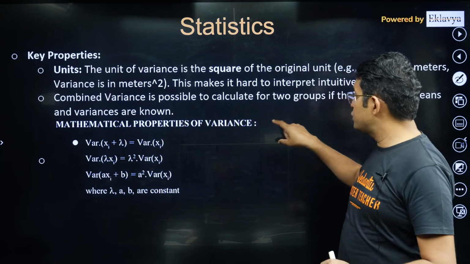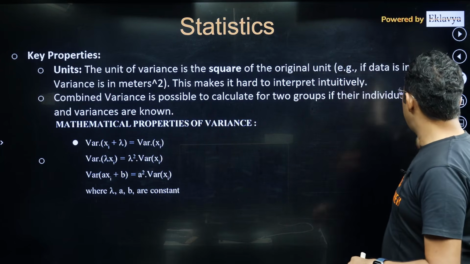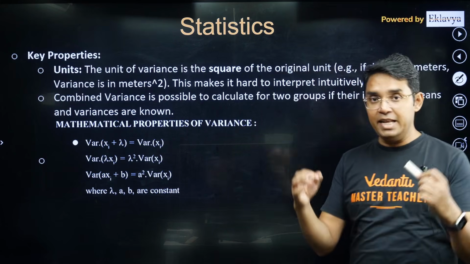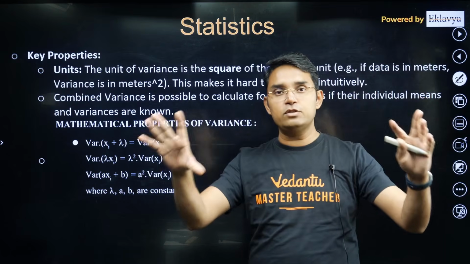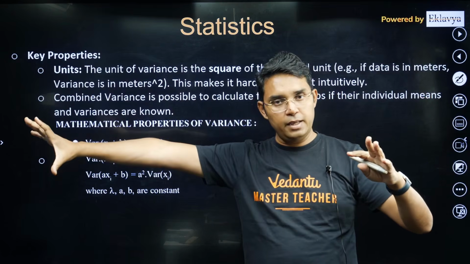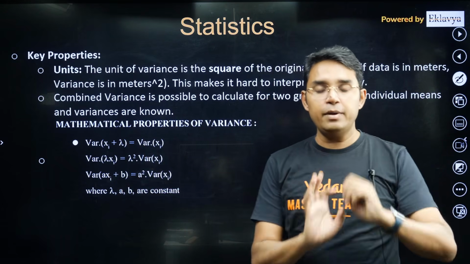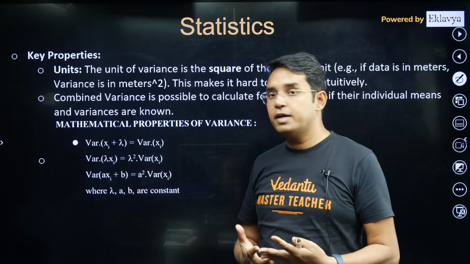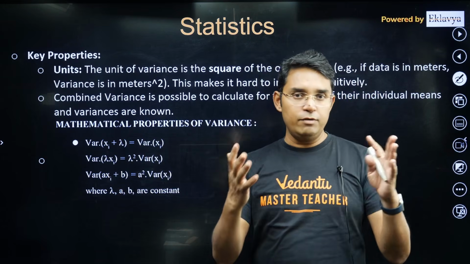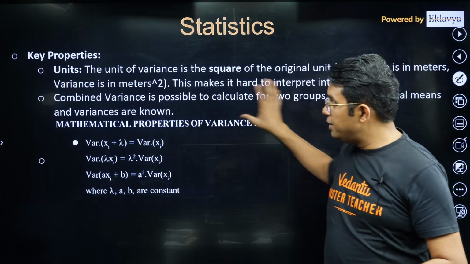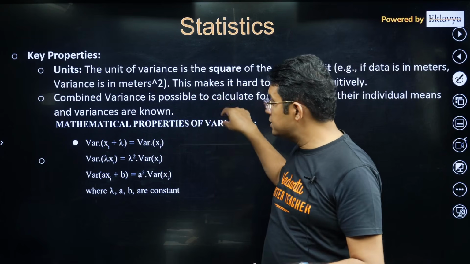Combined variance is possible to calculate for two groups if their individual means and variances are known. In fact, I will talk about this thing in the session. Suppose you are given two sets of data, x1, x2, x3, xn and y1, y2, y3, yn. Now you combine them and you try to find their variance, how we can find it. There are 2-3 scenarios, I will talk about them one by one in my later part, but that we will definitely talk about in this session.